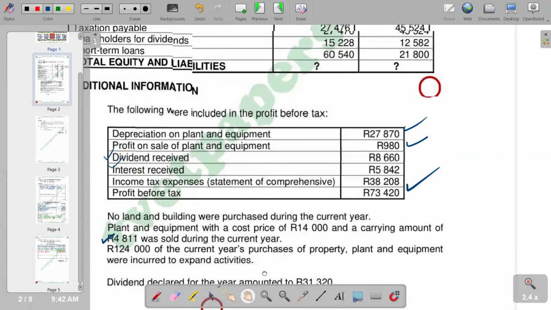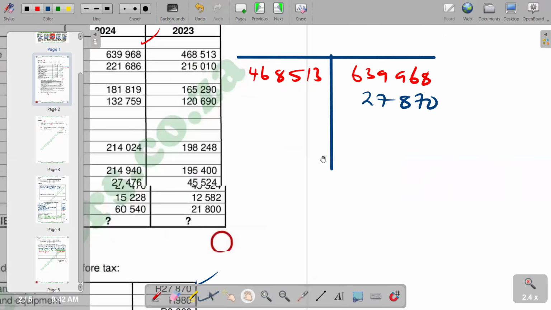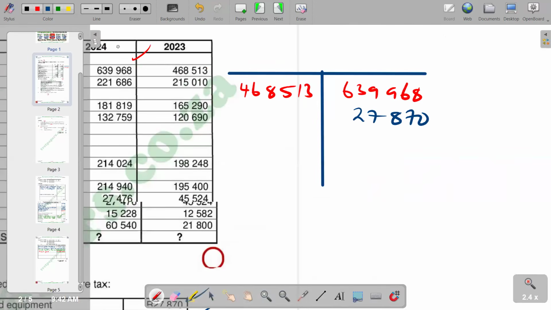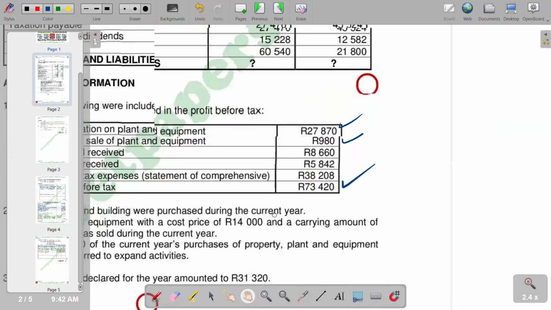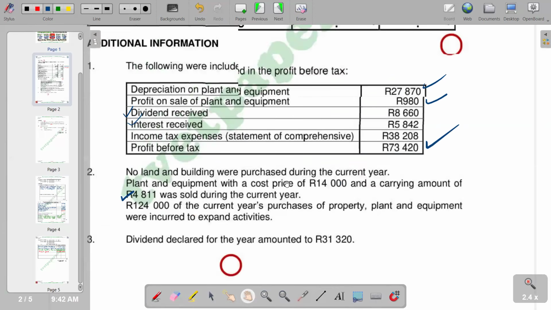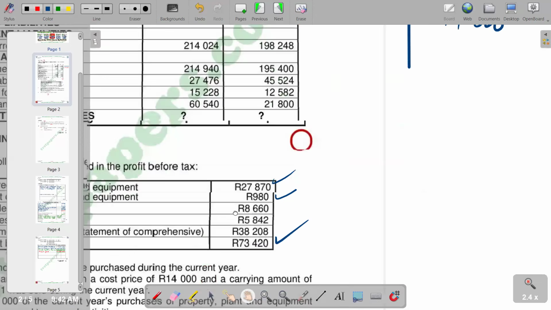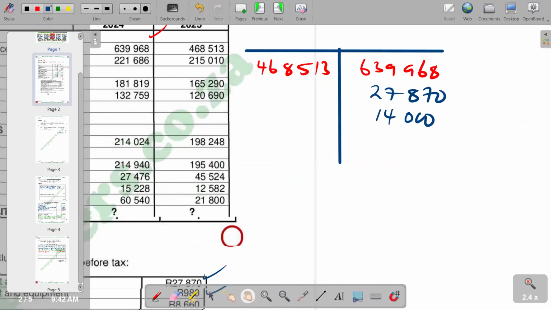Remember, the cost price is 14,000, so it's going out, so it's supposed to come on the credit side to remove it, 14,000. And then we've got equipment that was purchased. We have got 124,000, which is supposed to come on the debit side, 124,000.